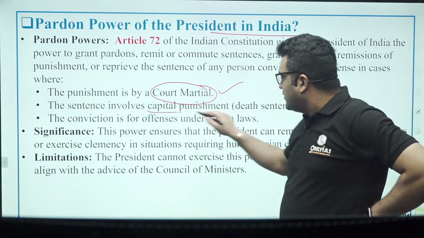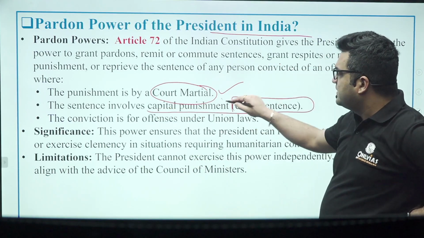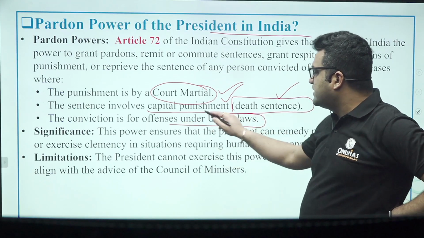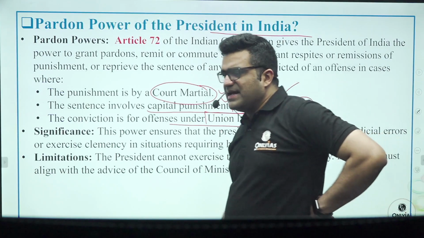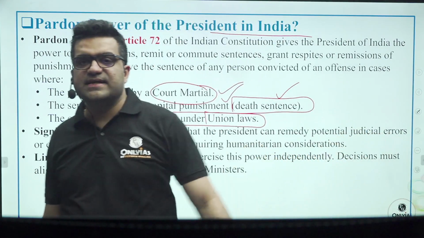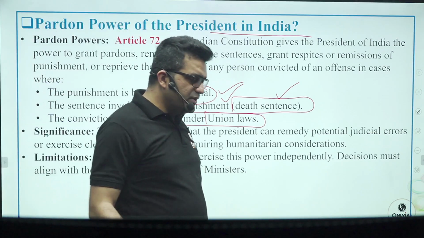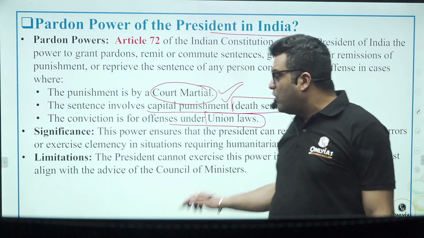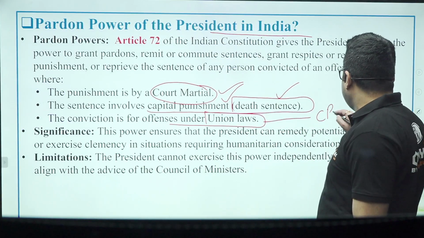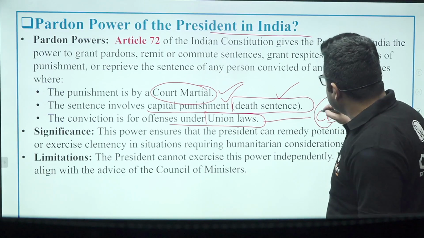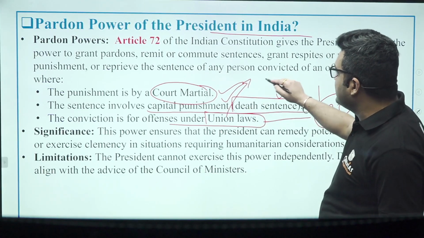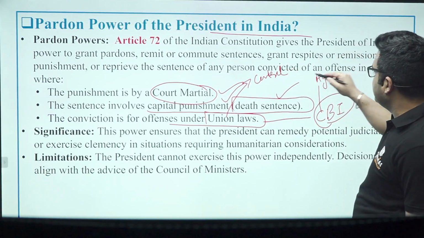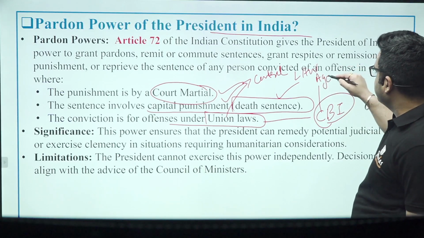The sentence involves capital punishment. What do we mean by capital punishment? It means death penalty. The conviction is for offences under union laws. The president has exclusive power to pardon a sentence which is granted under union law, as happened in the Rajiv Gandhi case. That makes me remind and help you: if the case is investigated under the central law or investigated by a central agency, law or agency.